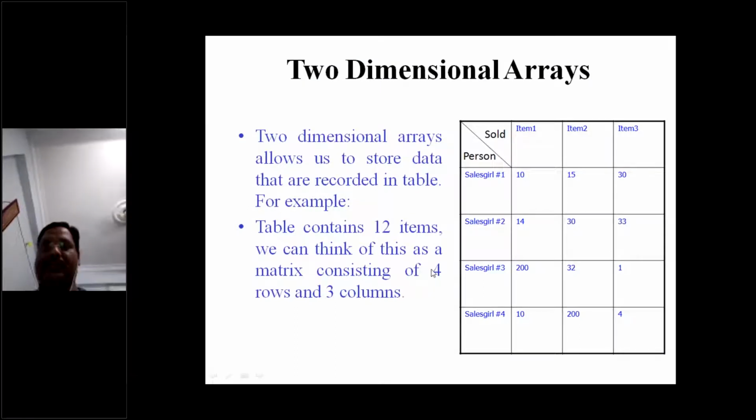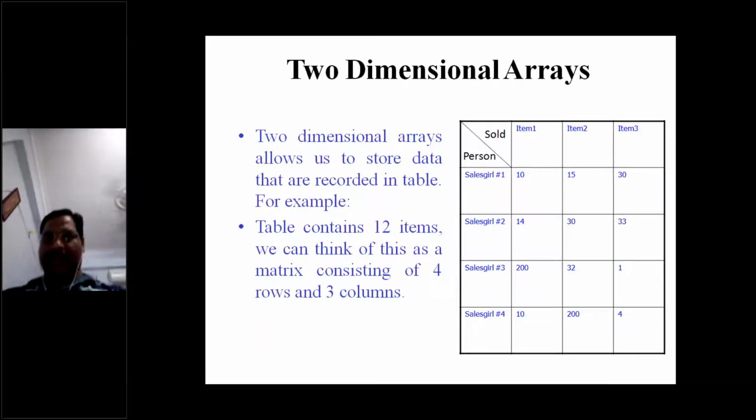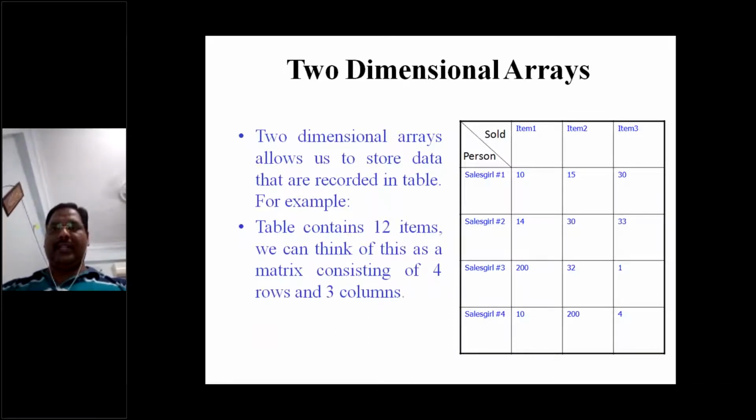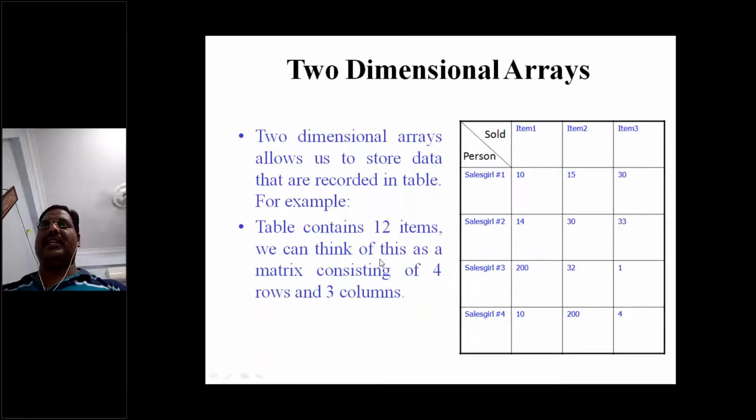Let us see here now. It is clear that the two-dimensional array allows us to store the data as recorded in a table, for example. See, you can see that totally 1 2 3 and 4 columns we have. Okay, so that means 4 rows we have. That means my array, the table, contains 12 items.